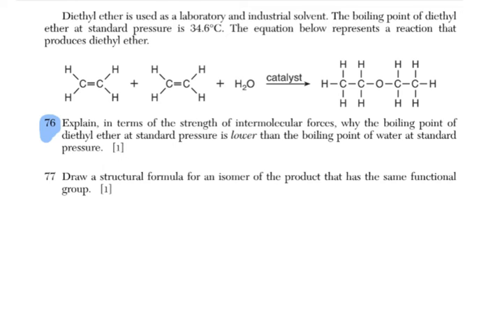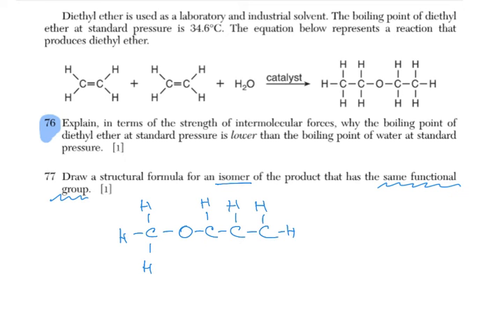Let's see. Draw a structural formula of an isomer, same molecular formula, different structure, of the product that has the same functional group. So we have to draw an ether. So oxygen, and we can put carbon here and give it a longer alkyl group on the other end. That probably will do the trick.